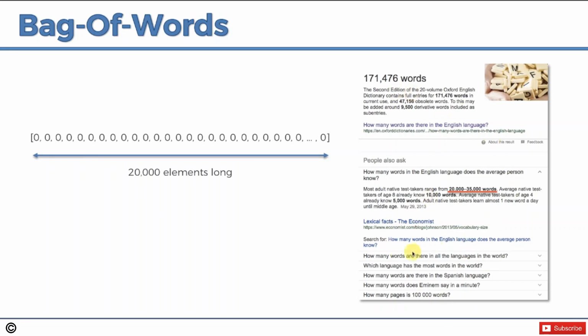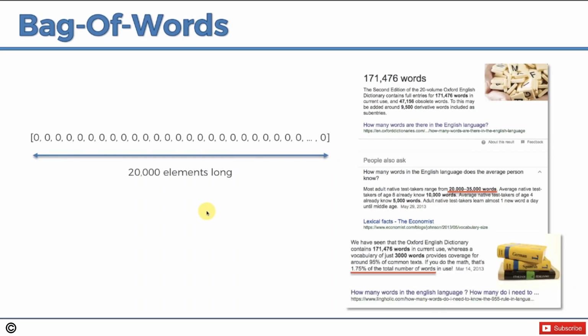So you can see that the irony is that even in this search on its own, we're already falling victim to natural language processing, even though that wasn't our intention. That's not what we're going to be talking about, but it's just funny that it came up. Anyway, so 20,000 words, and a fun fact is that we actually use